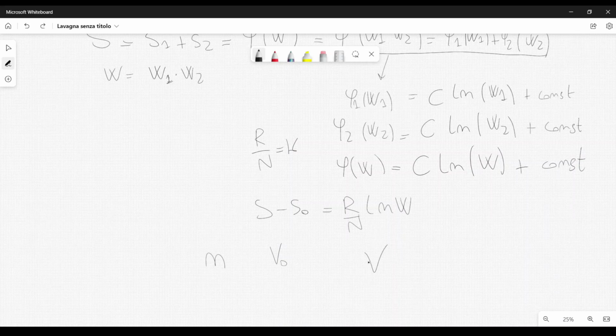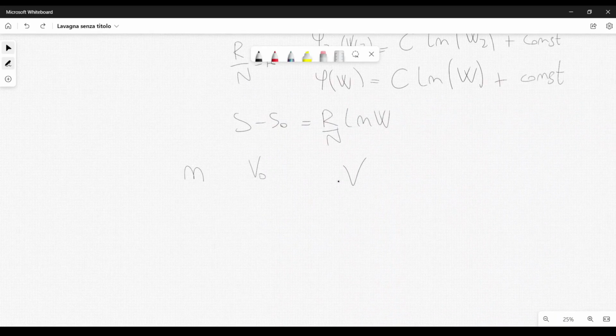Now, the final state will possess a different entropy, which is called S. The starting entropy is called S0. And in this condition, we wish to evaluate W, this kind of probability. How large is the probability that at a randomly chosen instant of time, all n movable points in a given volume V0 will be found by chance in the volume V? Well, this probability is quite easy to calculate.